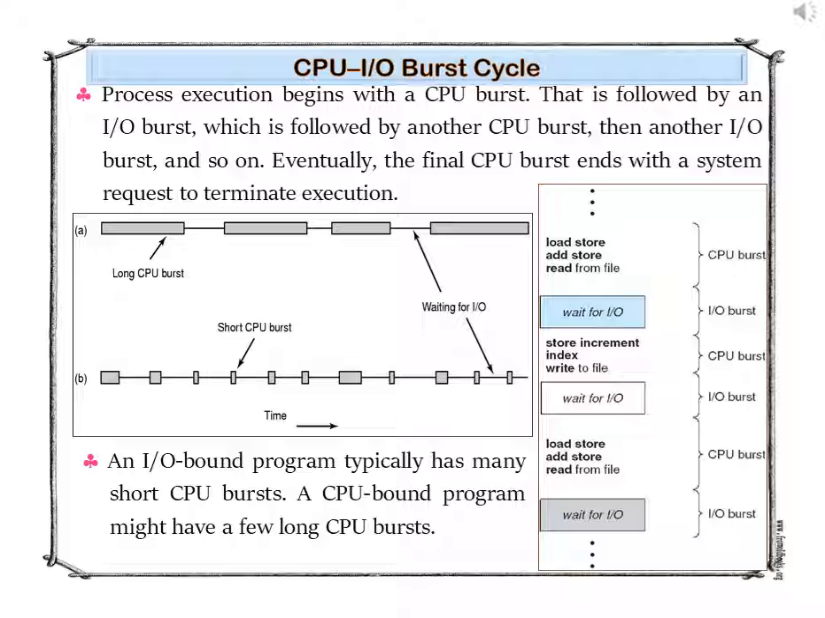An input-output bound program typically has many short CPU bursts. A CPU bound program might have a few long CPU bursts. CPU scheduling is the process of selecting a process from the ready queue and assigning the CPU to it. The CPU scheduling algorithm decides which of the processes in the ready queue is to be allocated the CPU.